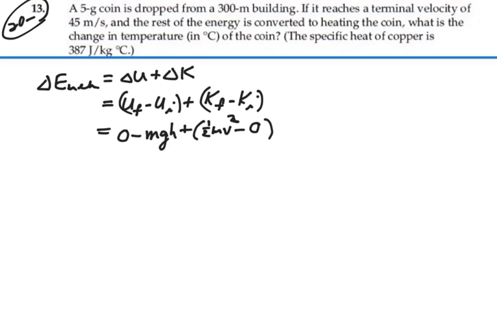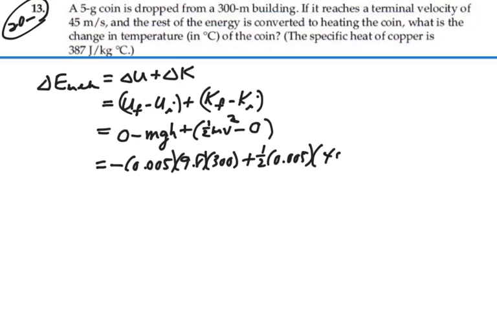We reached a terminal velocity, which means our velocity continued to be constant after we reach that value, and hence we'll have a final kinetic energy of 1/2 mv squared. Let's calculate this. This is going to be a negative. We have a 5-gram coin, 0.005 kilograms, 9.8 for g, a height of 300 meters. And then we have a coin, 0.005 kilograms, final velocity 45 meters per second, square that.